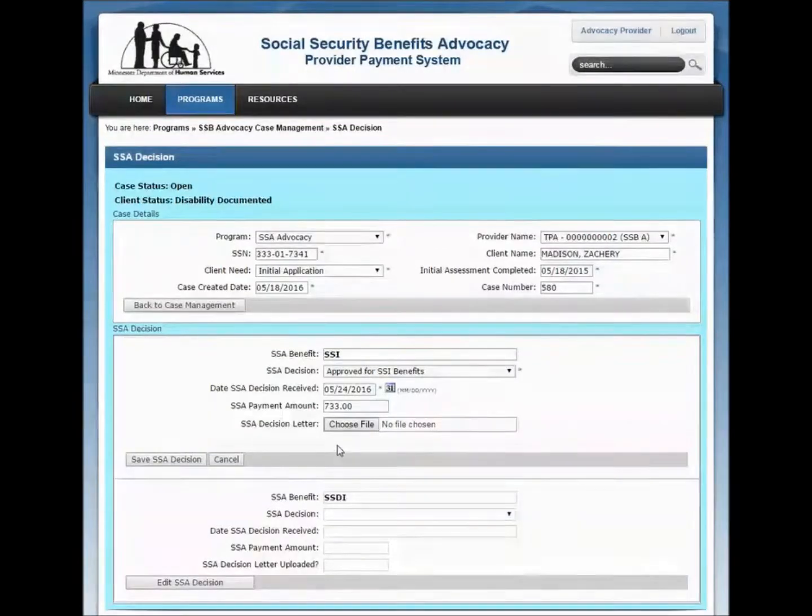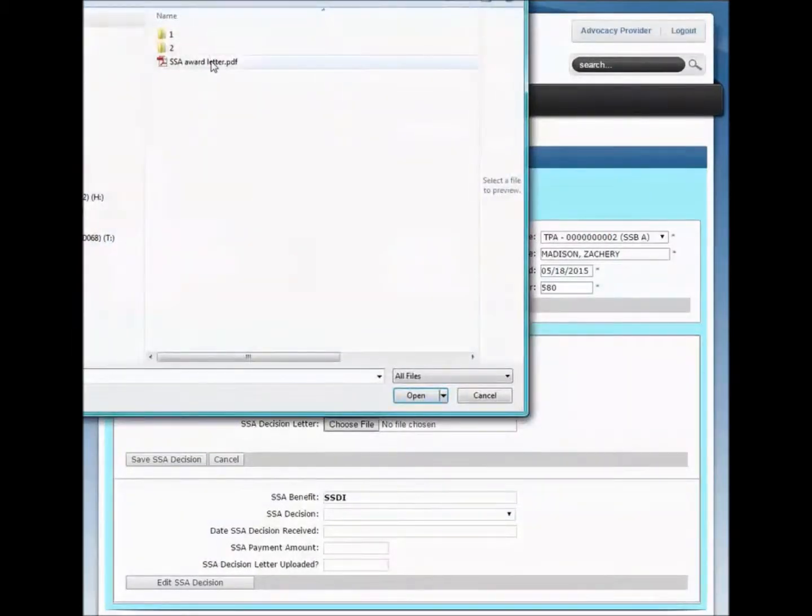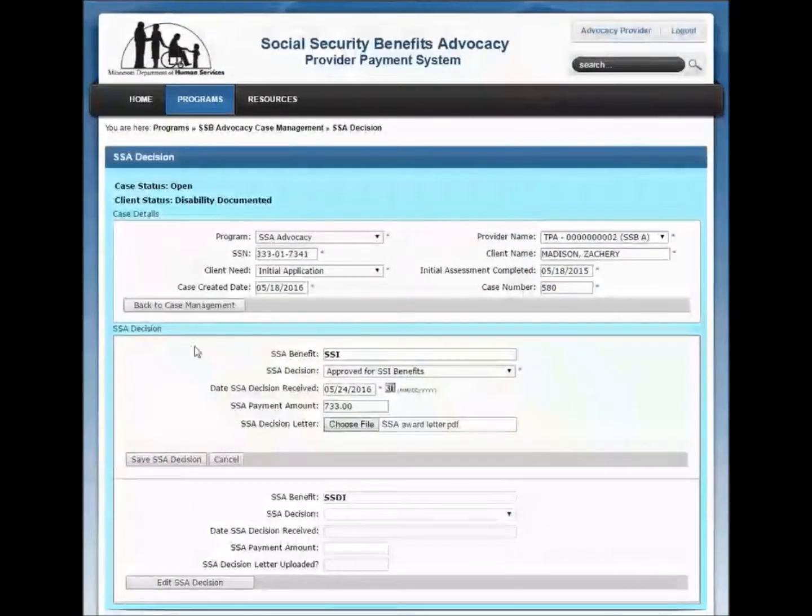Upload your client's SSA decision letter in the SSA Decision Letter field by clicking the Choose File button. Note: the system only accepts JPEG, GIF, BMP, or PDF file format types. Click the Save SSA Decision button.